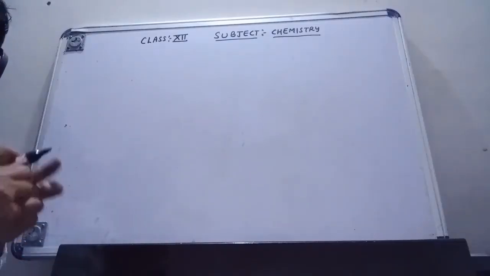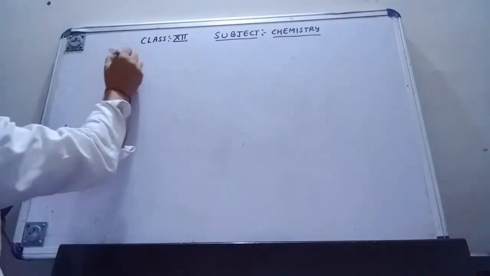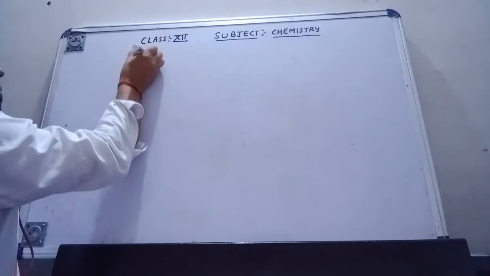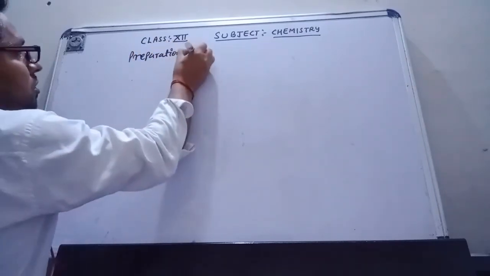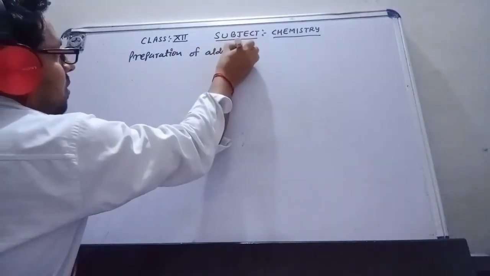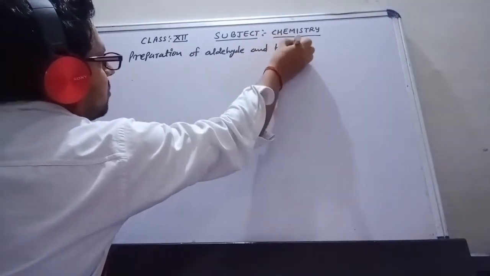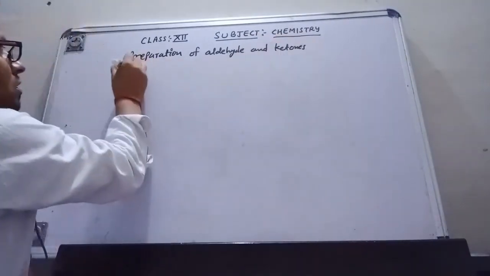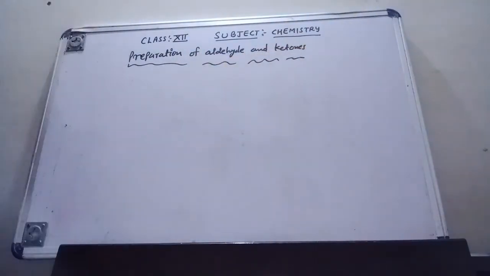In my next video, I will discuss the preparation of aldehyde and ketone. Now we will discuss the preparation of aldehydes and ketones. Here we will discuss the methods by which we can make both aldehydes and ketones.